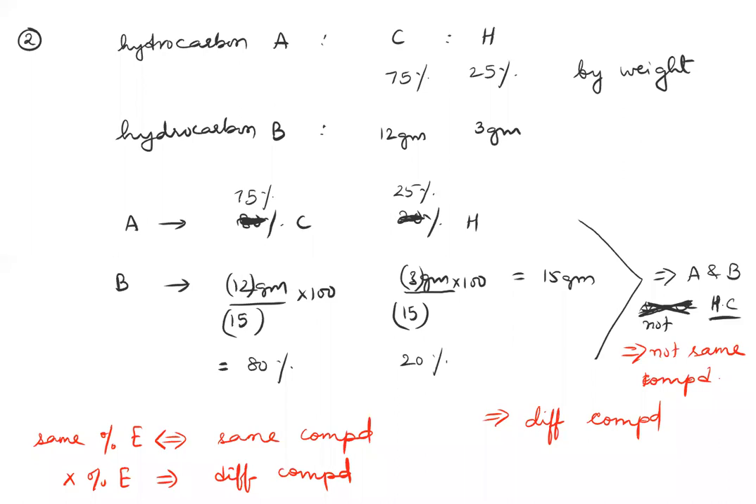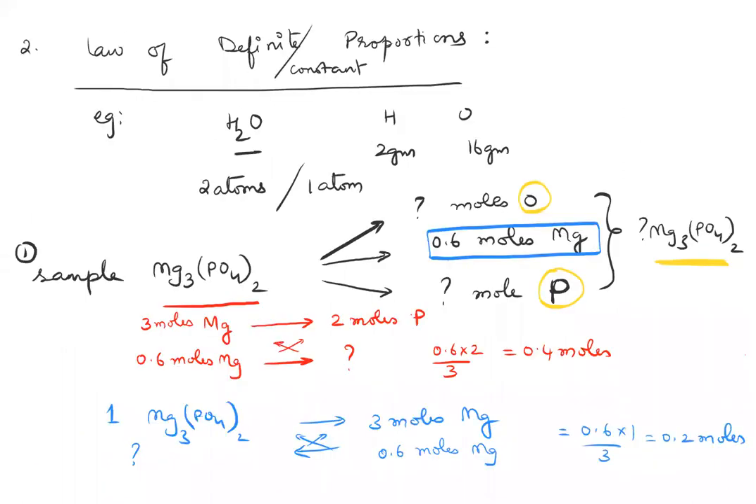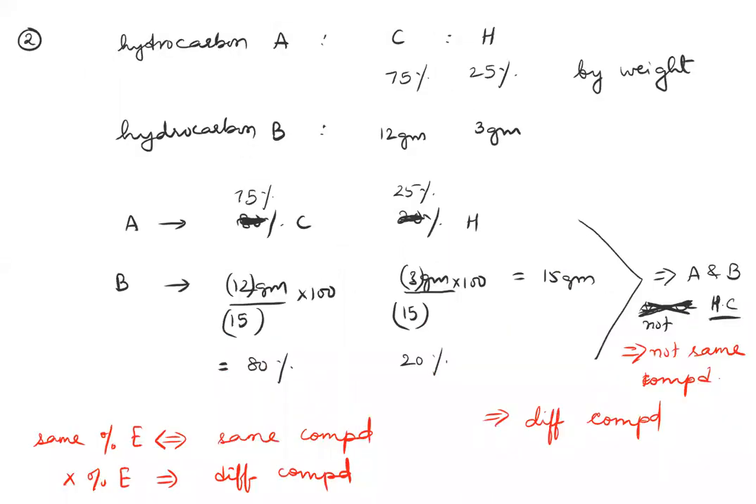Double implication here. So this is your second law. So what are the 2 types of sums in your second law? I will give you the amount of magnesium and ask you for the amount of phosphorus. That's your first kind of sum. Or I'll give you two samples and their percentages. Compare if they are the same. If they are the same, then they are the same compound. If they are not the same, then they are different compounds.